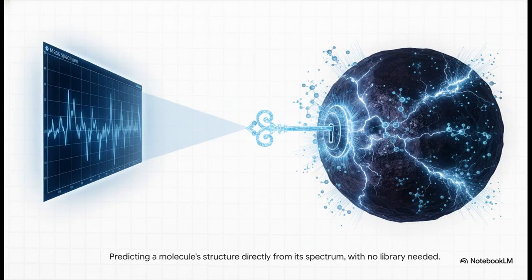But the ultimate goal, the holy grail of this entire field, is ab initio prediction. It's the ability to determine a molecule's complete 3D structure directly from its spectral data alone, with zero need to match it to any library, anywhere. This is the key that will finally unlock the molecular dark matter for good.